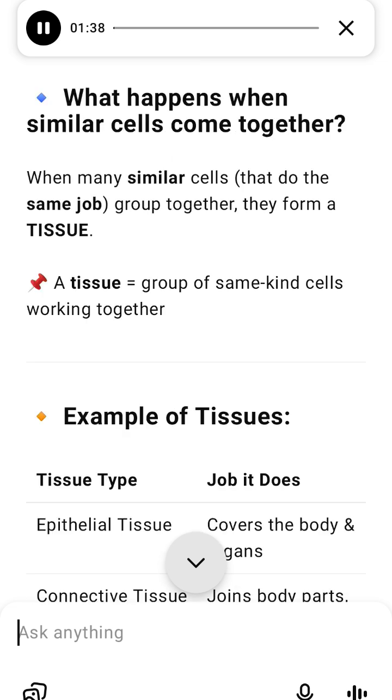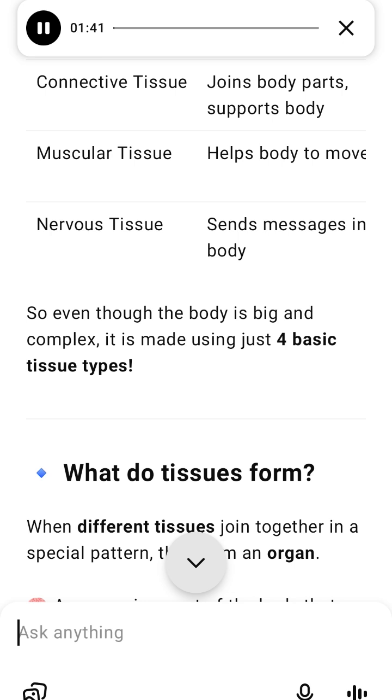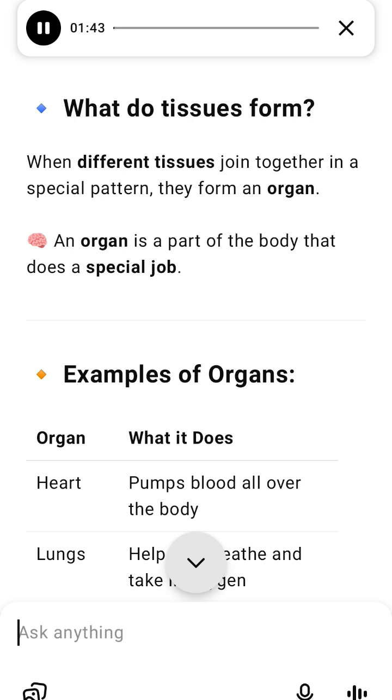3. What is a tissue? When many similar cells, same shape and job, join together, they form a tissue. These cells work together to do one specific job. Tissues are the first level of organization in multicellular animals. Examples of tissues. There are only 4 basic types of tissues in all animals.